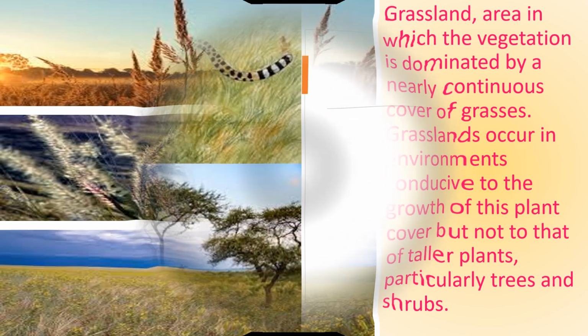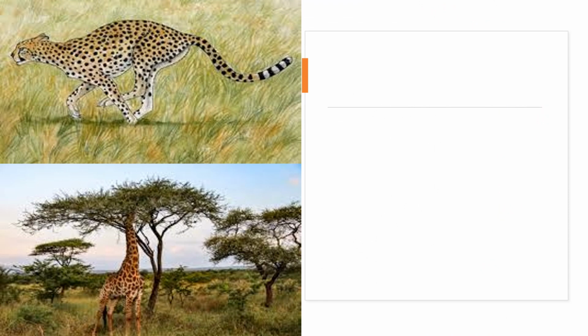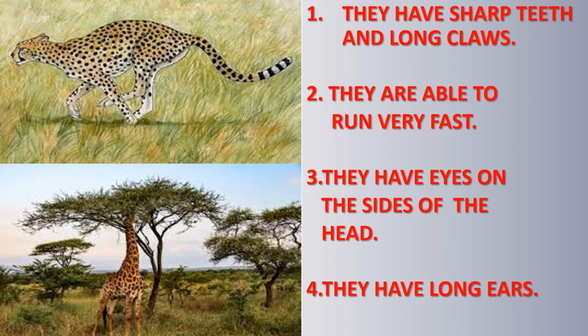Carnivorous animals like lions and tigers live in forests. They get their food by killing animals like deer. So, these carnivorous animals have some adaptations to survive in these forests and grasslands. They have eyes in front that help them to see their prey from a great distance. They have sharp teeth and long claws in their front legs to catch and tear the flesh of their prey. They are able to run very fast, which allows them to catch their prey.